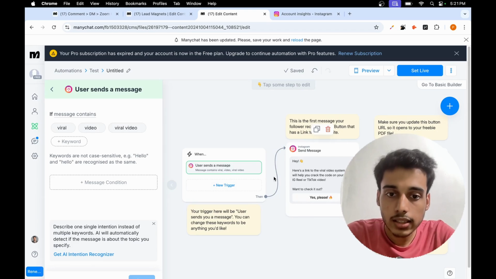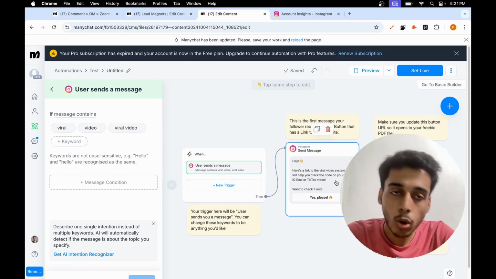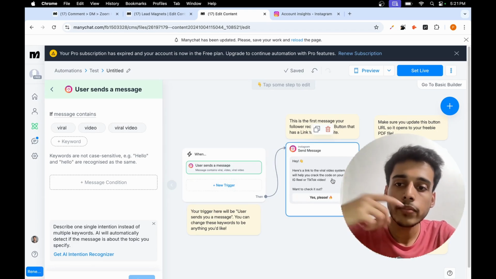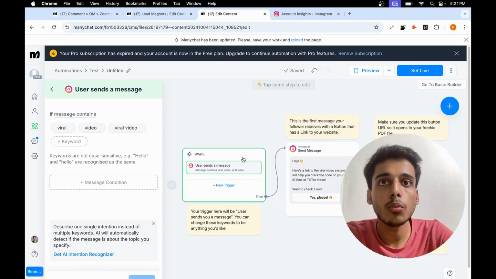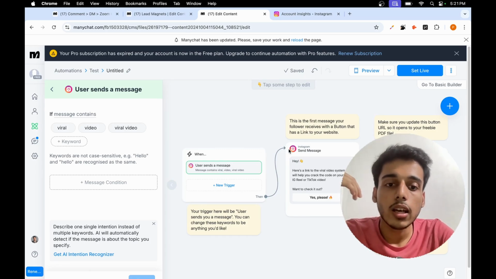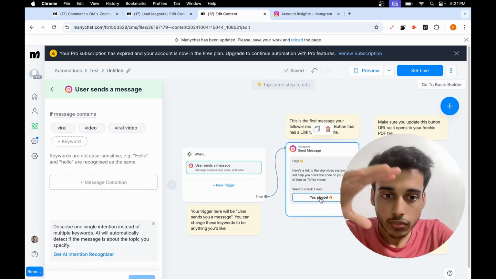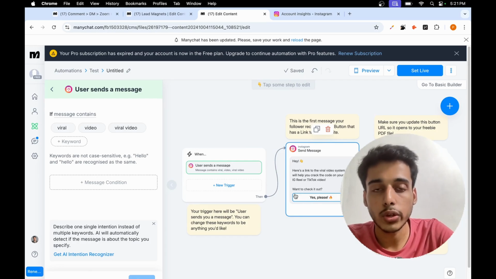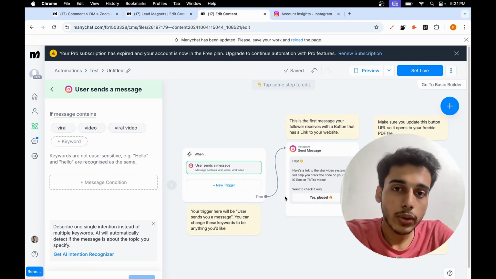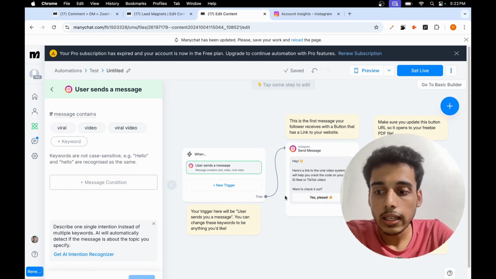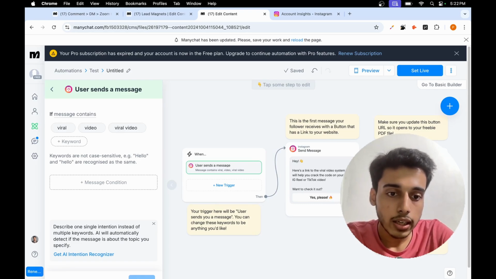So in this case, you can use something else also. Like in my case, जब भी कोई मुझे message करता है in a form of consultation or any other words containing words like Zoom call or SEO strategy session, तो उन्हें ये message आता है कि thank you for commenting or thank you for reaching out to us. If you would like to schedule a quick 30-minute no-pressure Zoom discovery call and to see if we can be a good fit for you or not in terms of SEO marketing, here's the link.